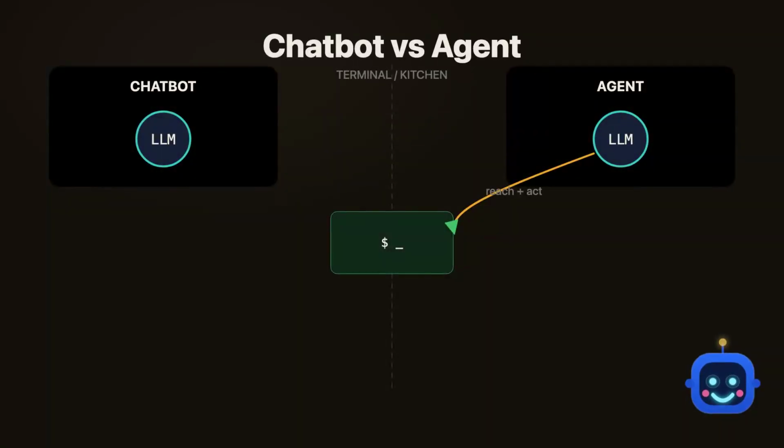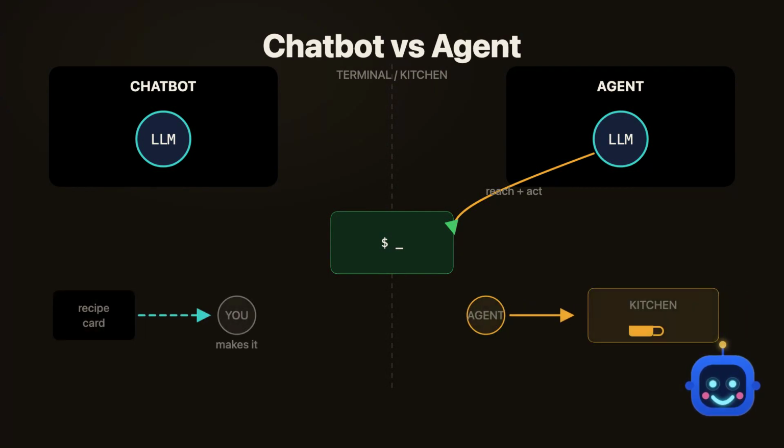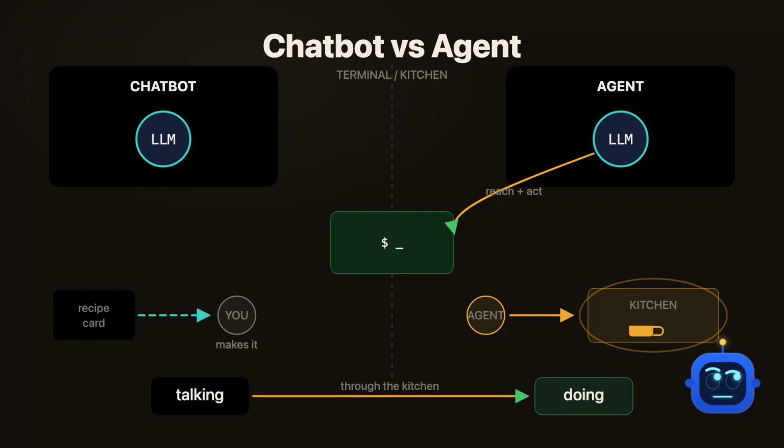The only real difference between a chatbot and an AI agent is that the agent can reach into your terminal and actually do the work. Think about coffee. A chatbot hands you the recipe and you make the cup yourself. But an agent walks into the kitchen and brews it for you. That kitchen is the key idea, because access to it is what turns talking into doing.